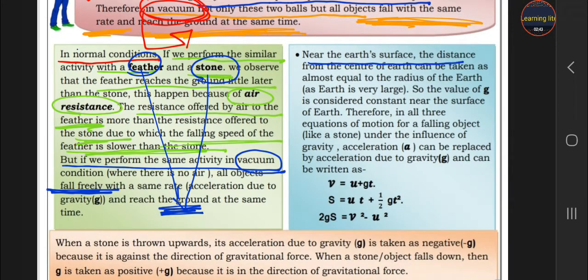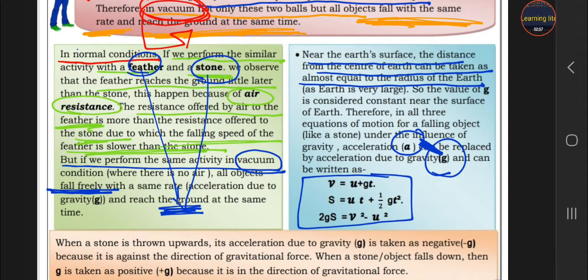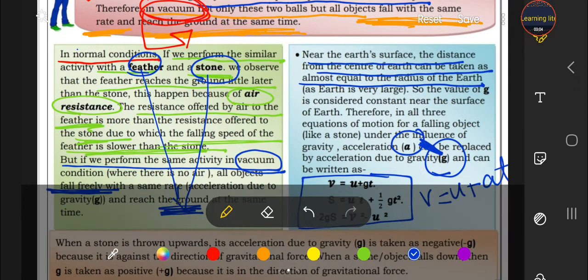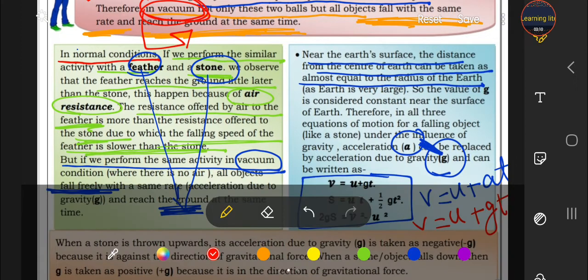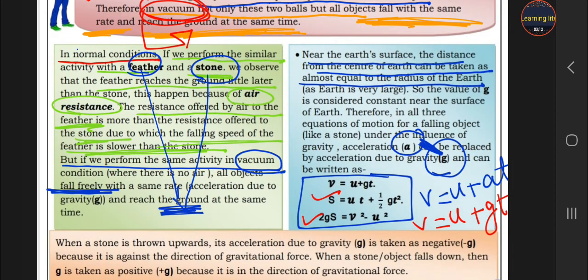Near the earth's surface, the distance from the center can be taken as equal to the radius. Earth is very large, so the acceleration will be taken as the acceleration due to gravity. Both are similar. So in these three equations of motion, v equals u plus at is changed by the acceleration due to gravity, that is v equals u plus gt, and similarly the second and third equations.